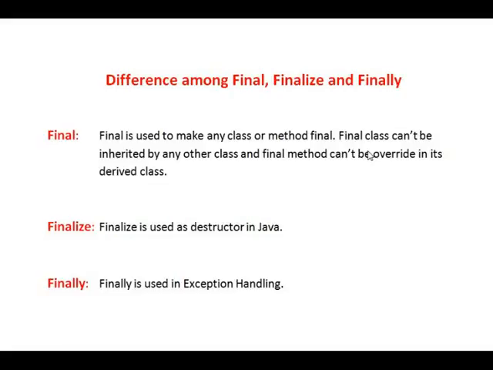If we declare any class as final, then it can't be inherited. And if we make any method final, then that method can't be overridden in its derived class. Okay, so this is about the final keyword.